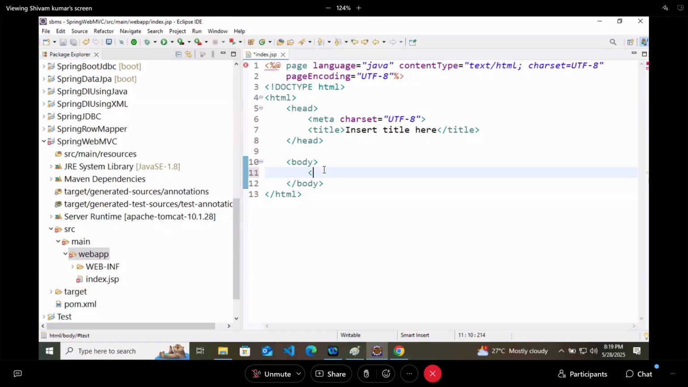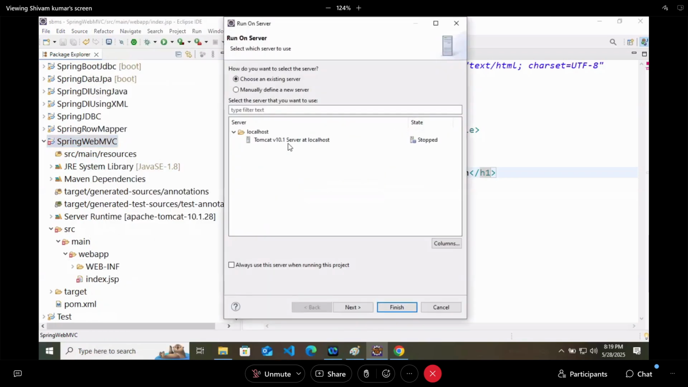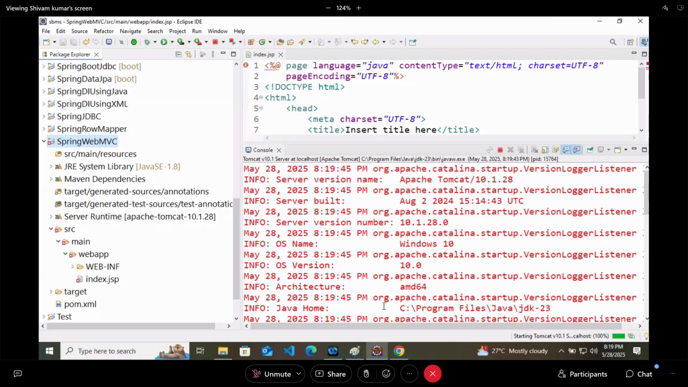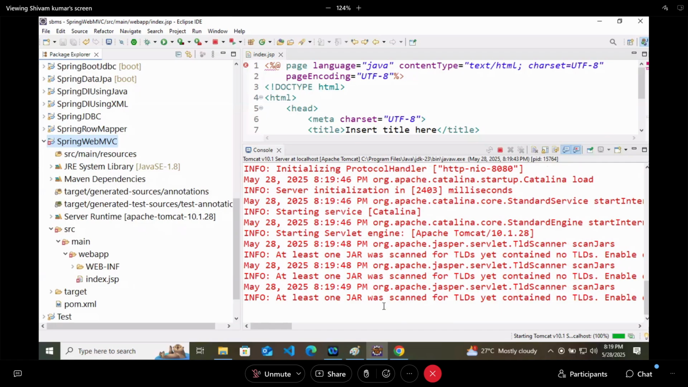And let's try to start it. So I will say Spring Web MVC, run on server, select Tomcat and finish. So here we got Spring Web MVC application like this. Means automatically it is loading the index.jsp file.